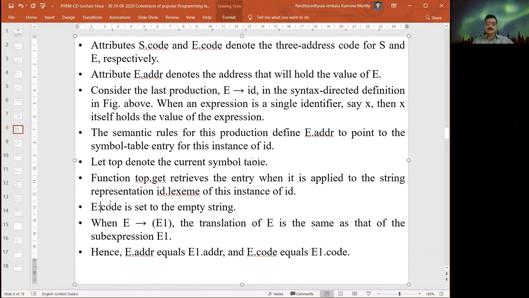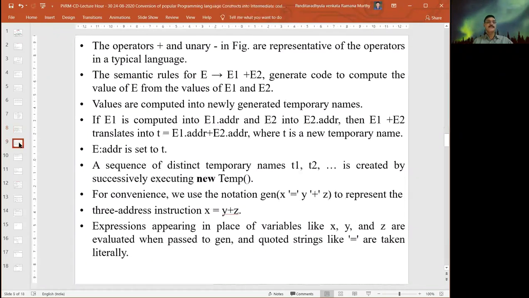So e.code is set to the empty string when e derives within braces e1. The translation of e is the same as that of subexpression e1. Hence e.address equals e1.address and e.code equals e1.code, because both are representing the same. The only thing is it is within the braces, nothing else. The operators plus and minus in the figures are represented to the operators in the typical language.